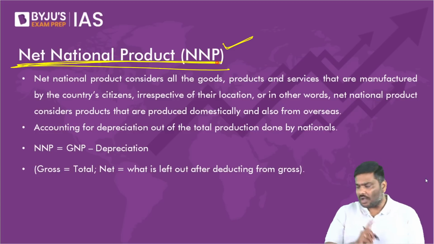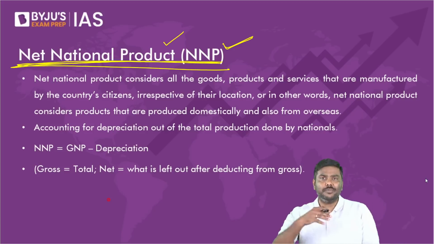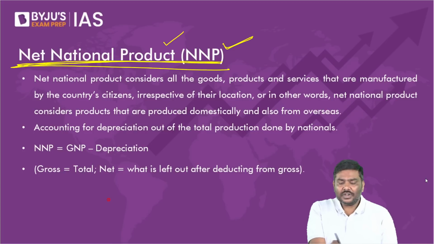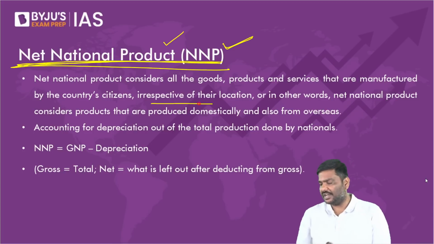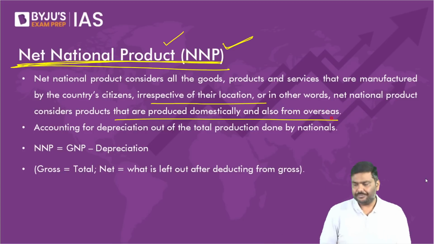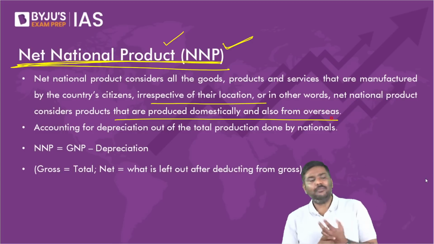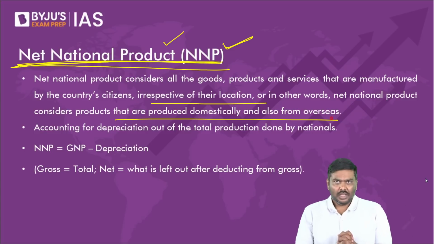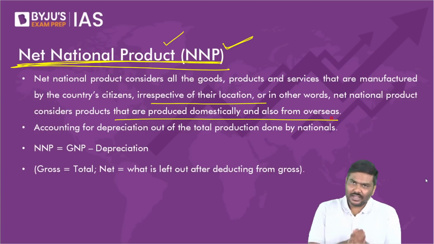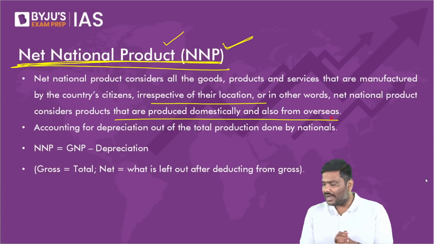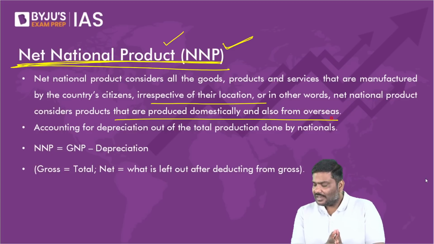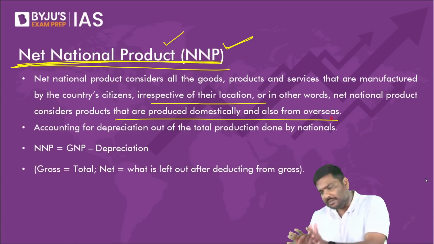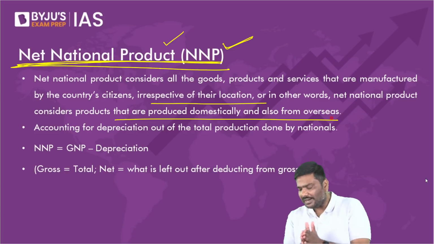NNP is the market price of all the final goods and services which are produced by residents or nationals of India, after adjusting for depreciation. I'll repeat it. Net national product is the market price of all the final goods and services produced by nationals of a particular country after adjusting for depreciation.